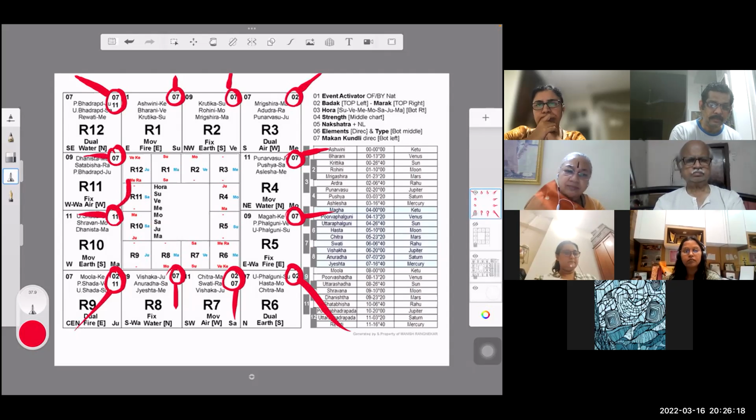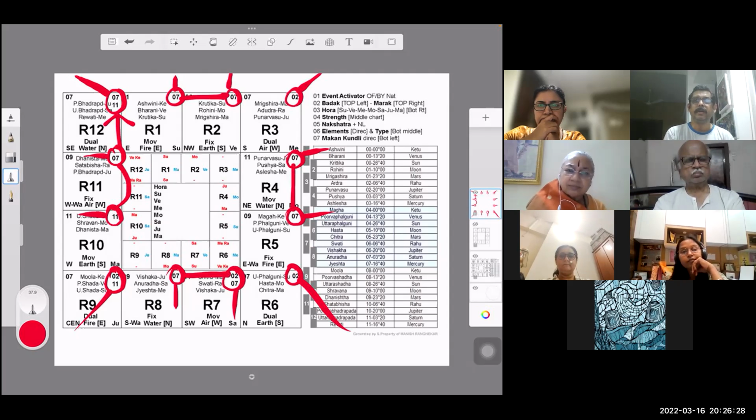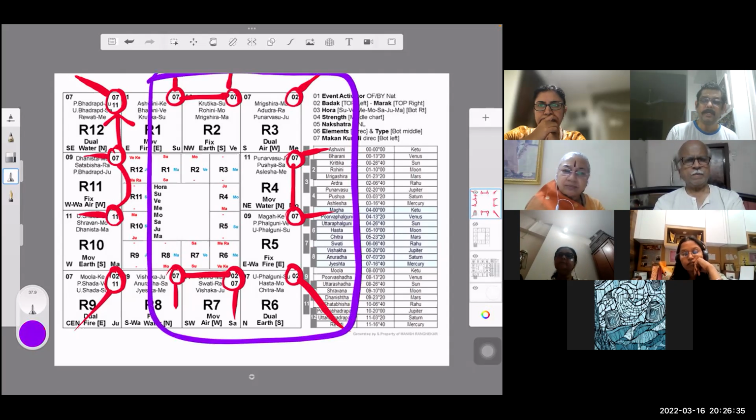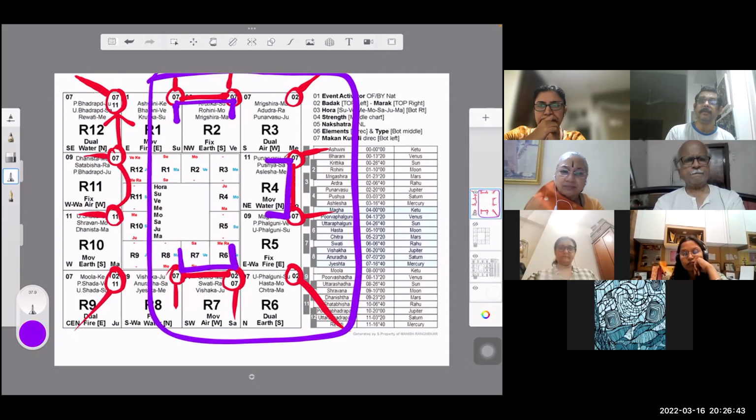So it is like saying this and this builds up to this. This is how I crack it actually. I am cracking it in front of you. You have to make a pictorial in your head. If I just see this right hand side of the chart, it gives me a different picture altogether. I am seeing a 7, 7, 7, 7, 7, 7. Can you see that? So the 7th from this place are the Marak Sthan, the main Marak Sthan. This gives me a 2 and 2. This is the rhythm. I have cracked the right side.